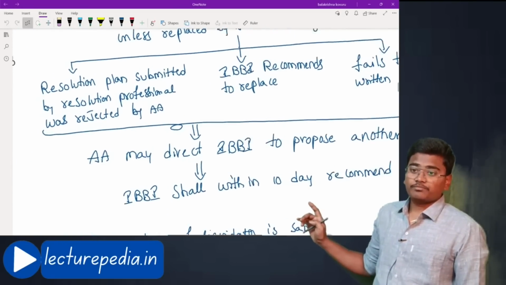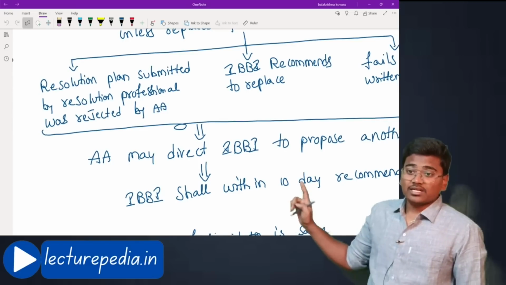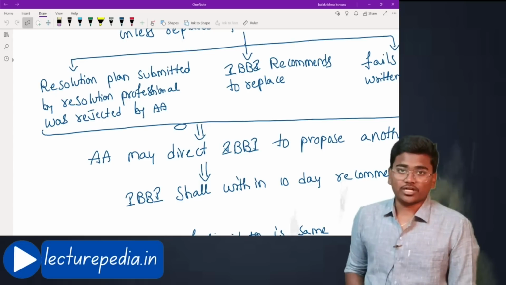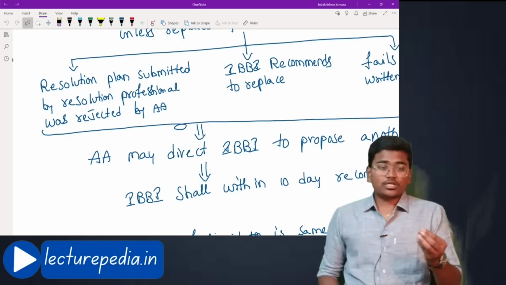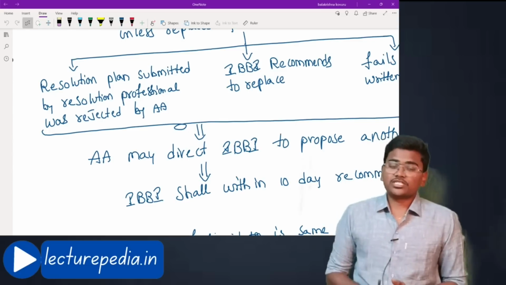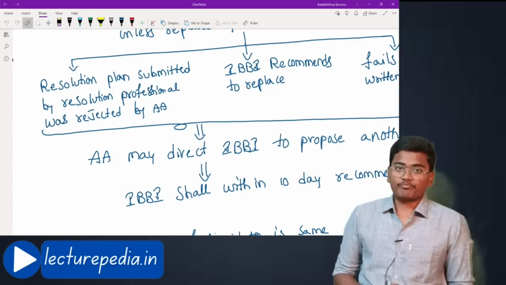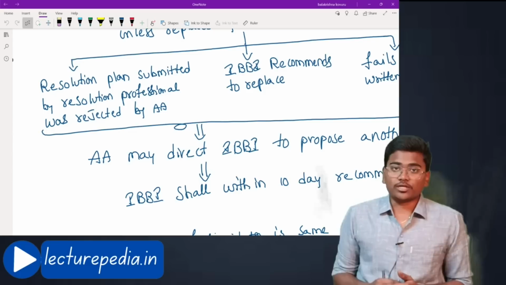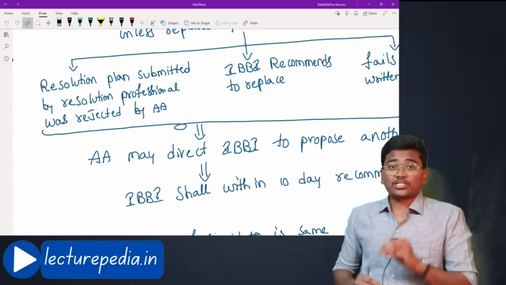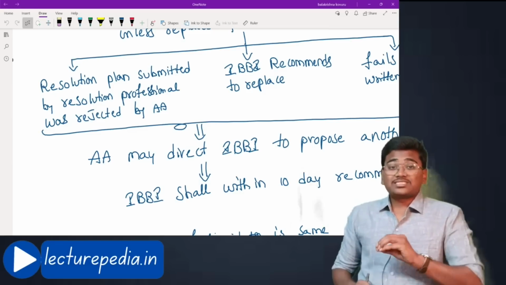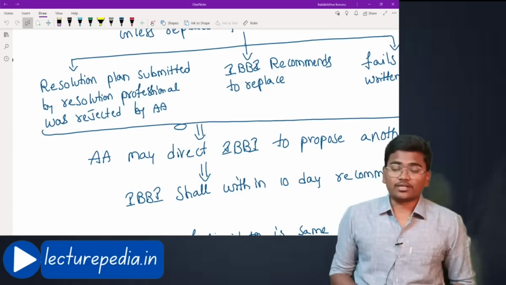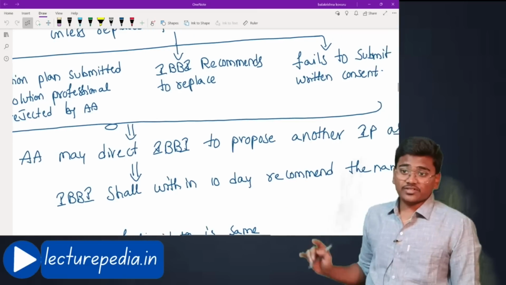First situation, resolution plan submitted by resolution professional was rejected by adjudicating authority. Okay, the resolution professional has submitted a resolution plan to the adjudicating authority. This resolution plan was not accepted by adjudicating authority. In that case, adjudicating authority can appoint some other person other than this resolution professional as a liquidator. Okay, that is the first situation.